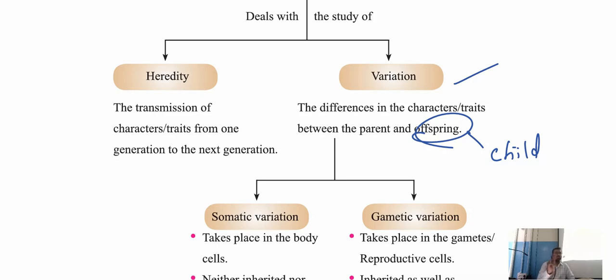If you want to see here, heredity says the traits are transferring. We can see the similarity. Variation is telling some differences are there. We cannot find some features. So these are the two different things as we can see in this chapter. Understood? Is the concept clear? Heredity is transferring the traits from one generation to another generation. During the transferring of these traits, we find some differences between the parents and offsprings, that is called variation.